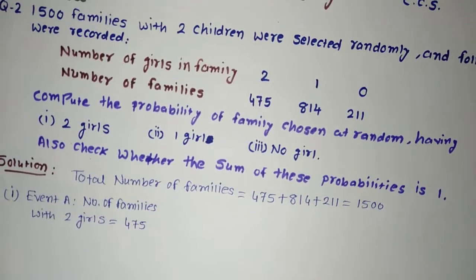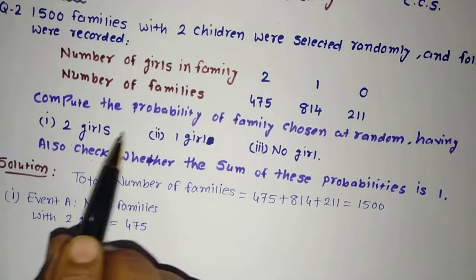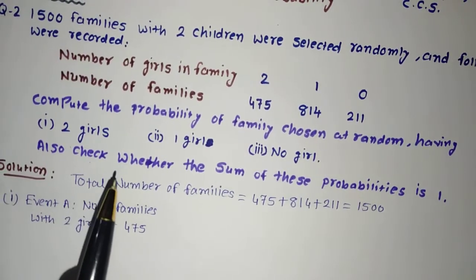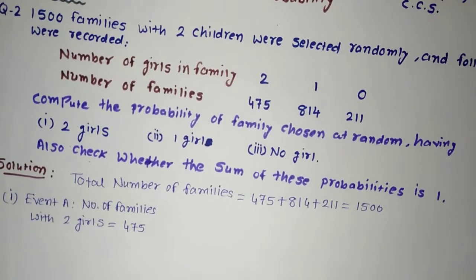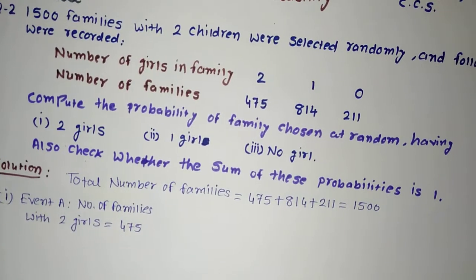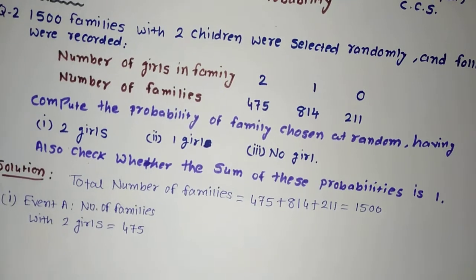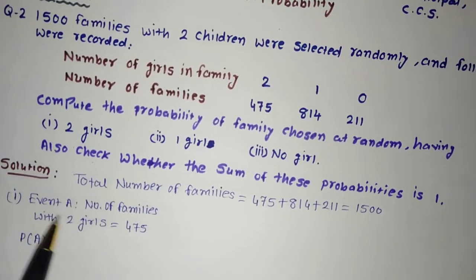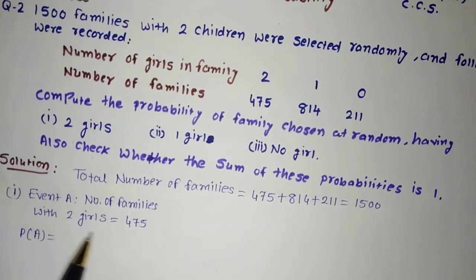Now we wanted to find out the probability of the family chosen at random which has 2 girls. So I will write the probability of event A, because I gave the name of the event. Event A is the number of families with 2 girls.